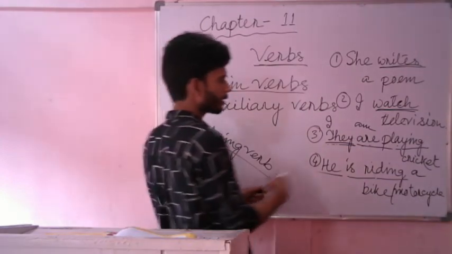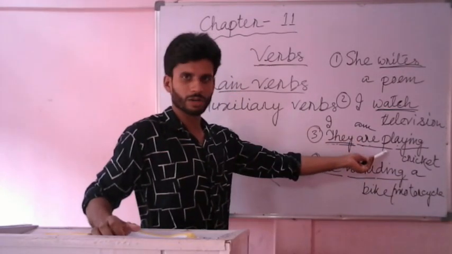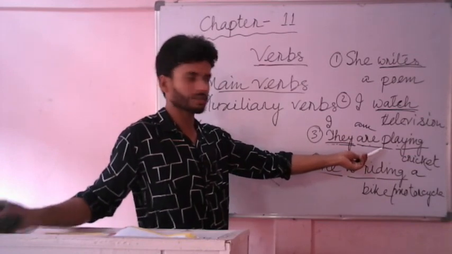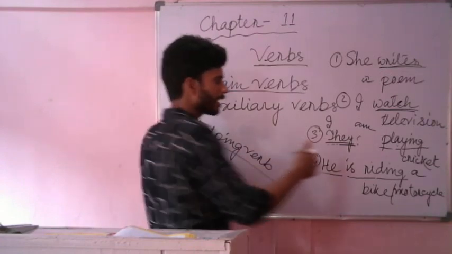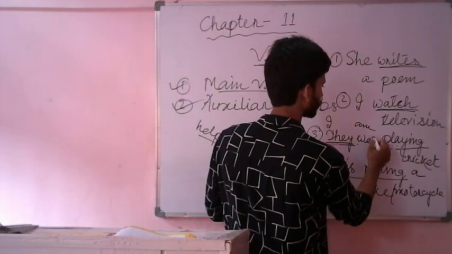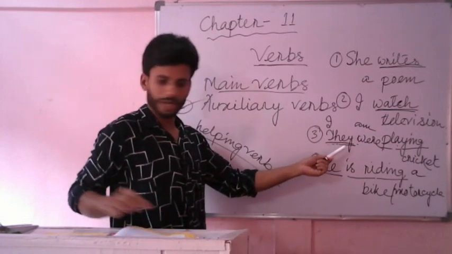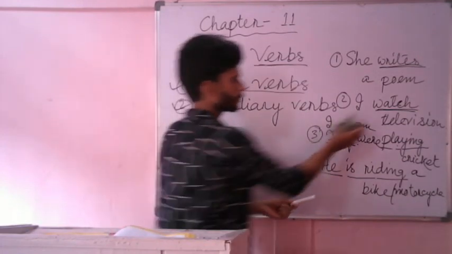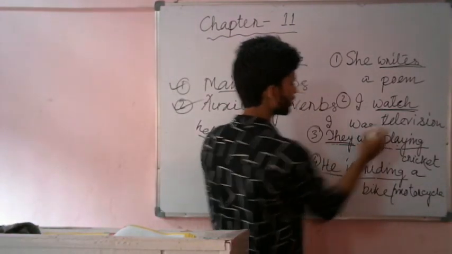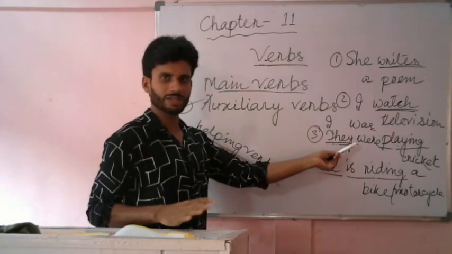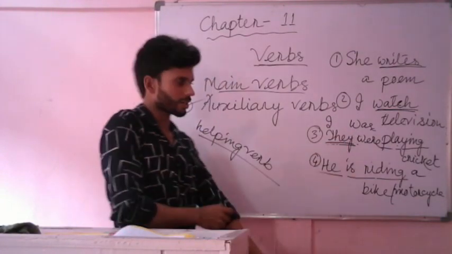Here I used are, and it was in present continuous tense. If I change the tense of the sentence to past continuous tense, then I have to write they were, and I shall have to write I was. If the subject is I and the tense is past continuous, I have to write I was playing cricket.